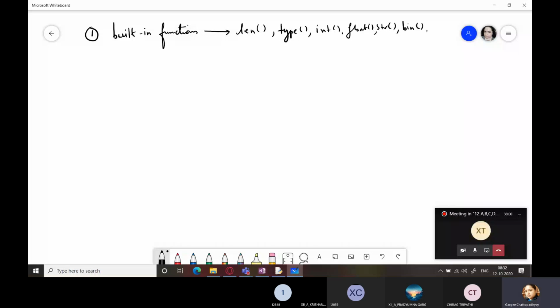Bin, that is for converting into binary, converting into octal, converting into hexadecimal, and so on and so forth. Many such functions are already available to your program. You don't need to include anything in this. So these are built-in functions.